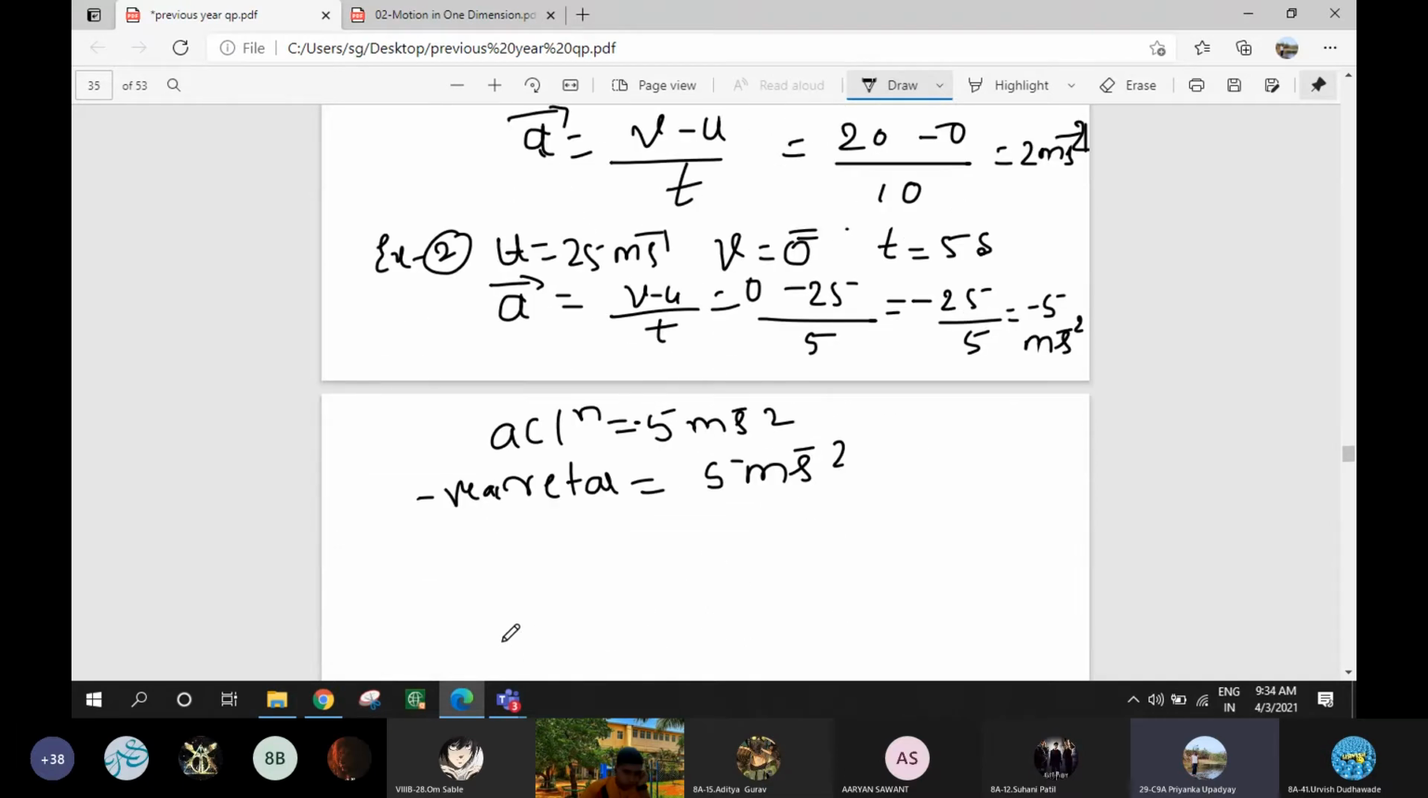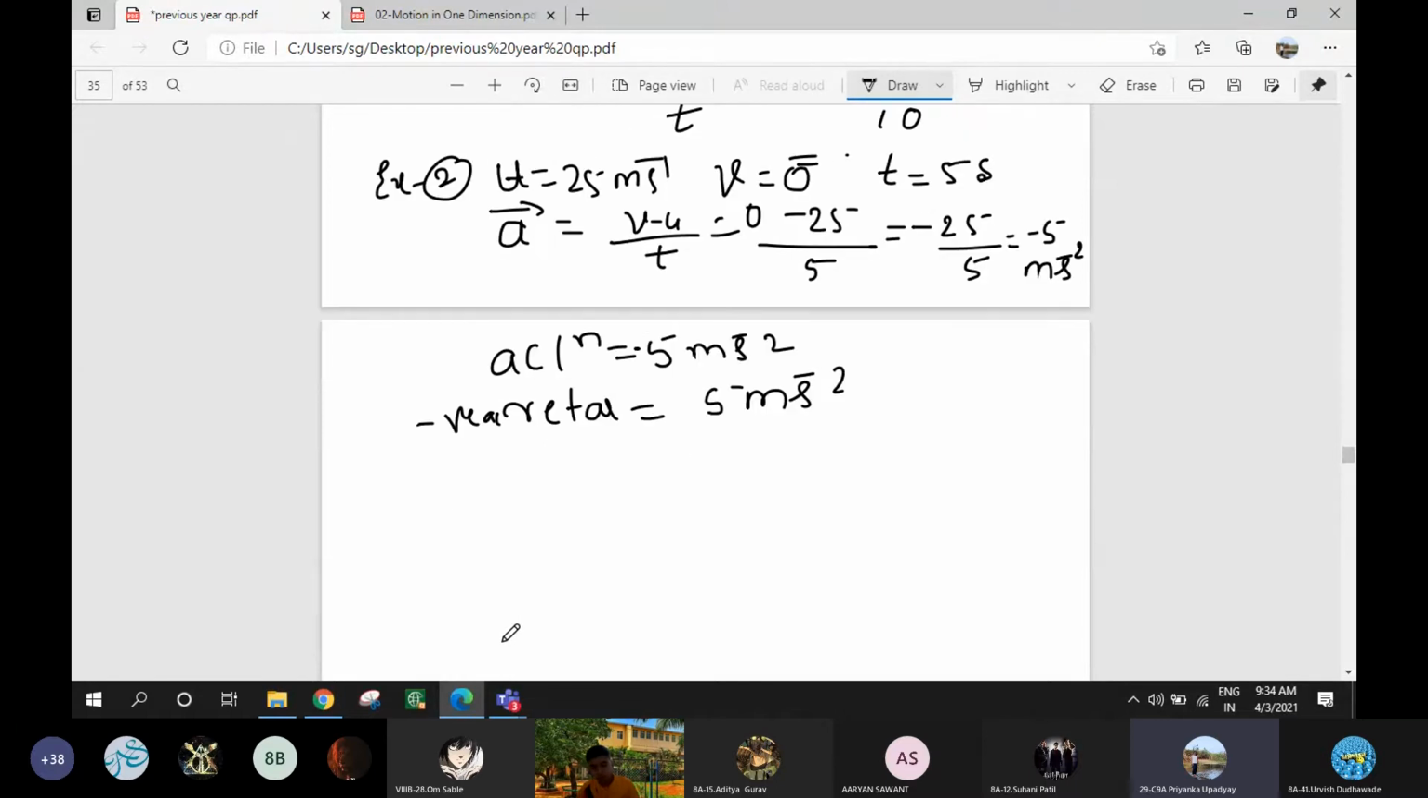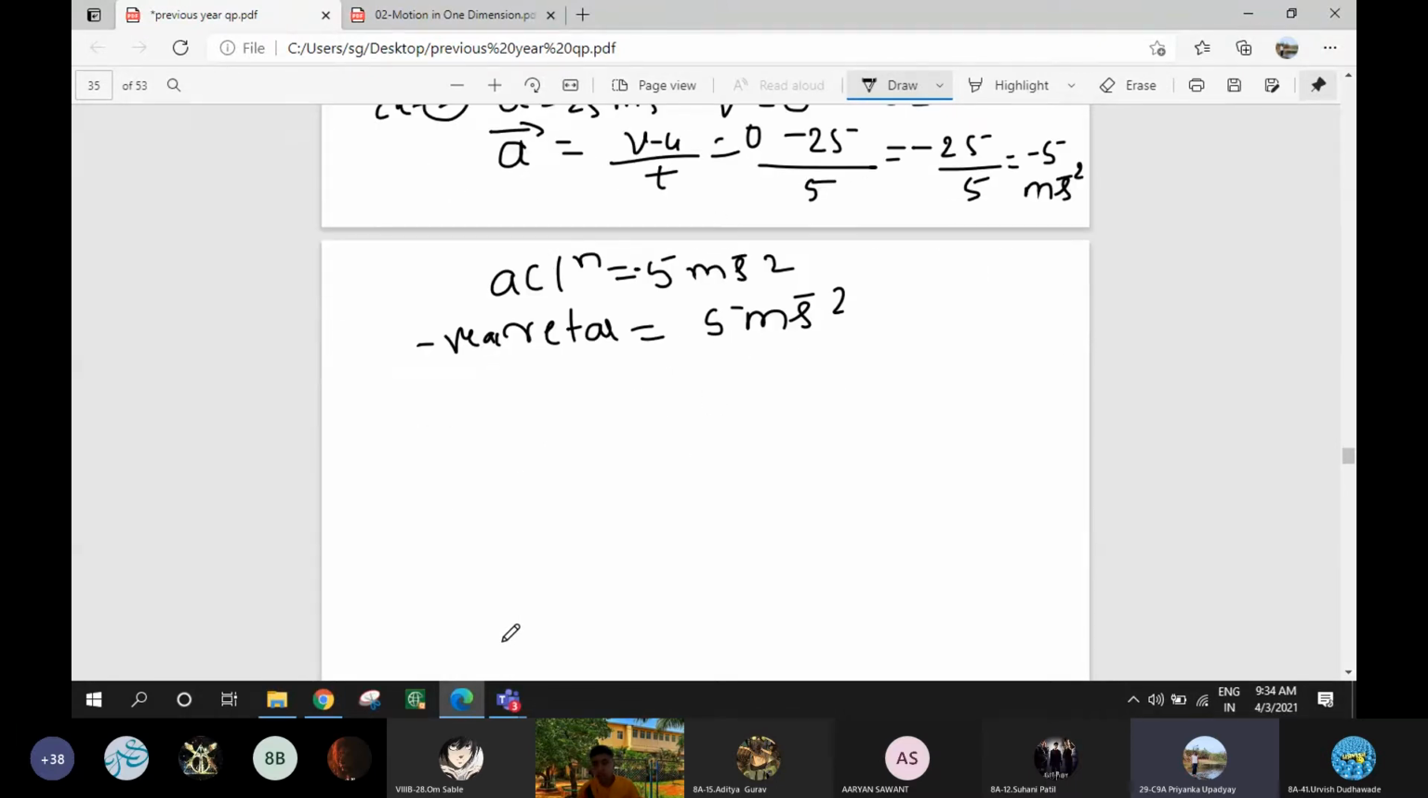Now there is a note point on page number 33, in the pink box. It may be mentioned here that the acceleration of the body does not determine its direction of motion. What determines the direction? Velocity. Velocity determines the direction. Acceleration will not determine the direction.